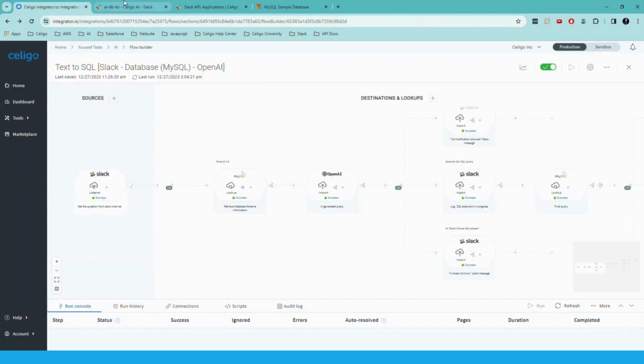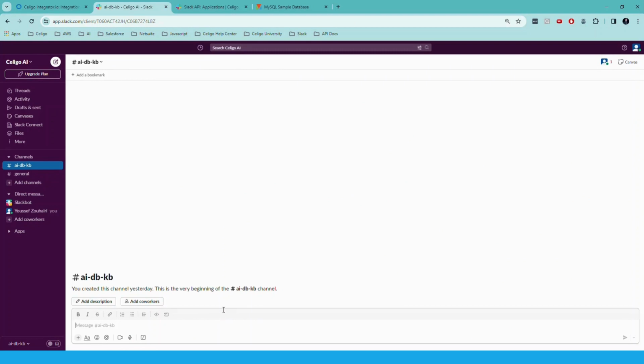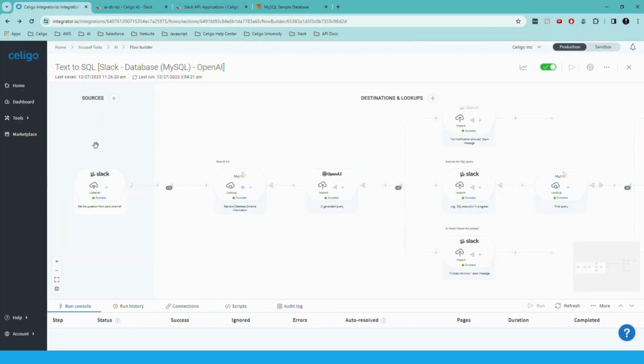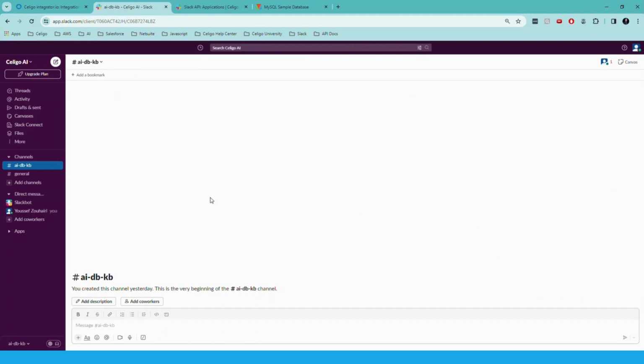So the event, again, let's go back to the channel. Once the query is sent here, the app is sending the event to this URL. This URL is in the listener. The listener applies the logic, gets the information needed from the database, and with the prompts, we create the query that will be executed and sent back as an answer.